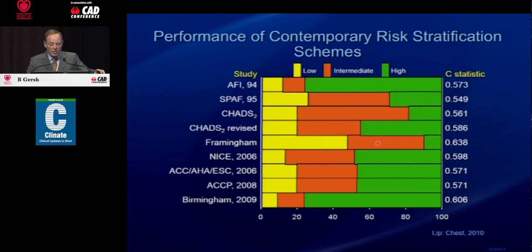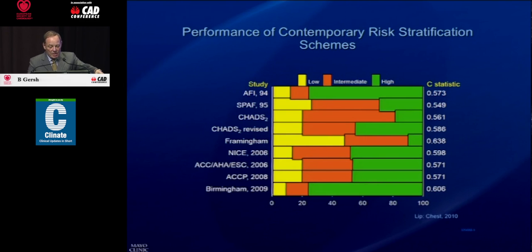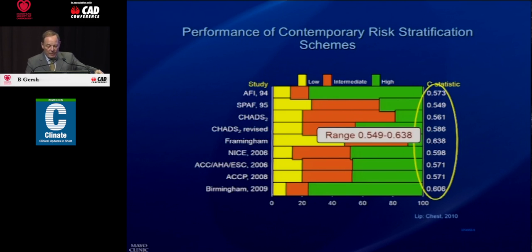But in terms of the contemporary risk stratification schemes, shown here are a whole series of them. The study is on the left, then the yellow is the performance, low frequency, intermediate, and high frequency, and on the right is the C statistic. Now, what I want you to look at is the range of the C statistic.